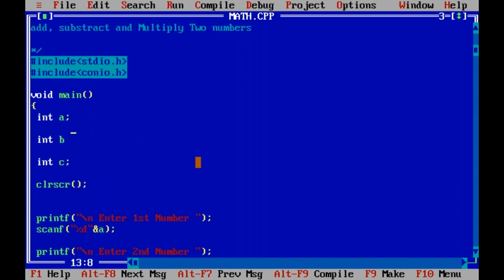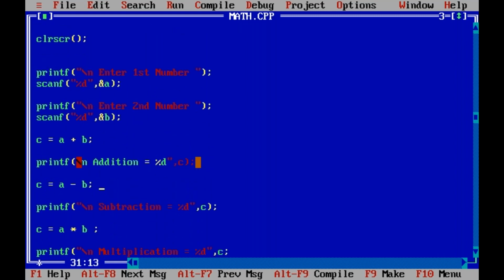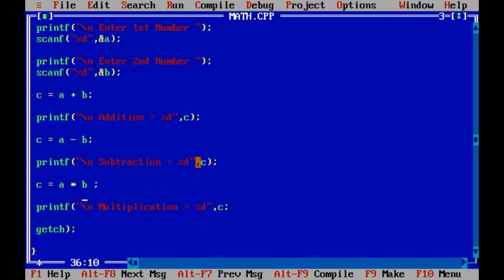Correction of errors. Semicolon, okay. Here a comma is missing. Next, here a double quotation is missing. Next, here some bracket is missing.